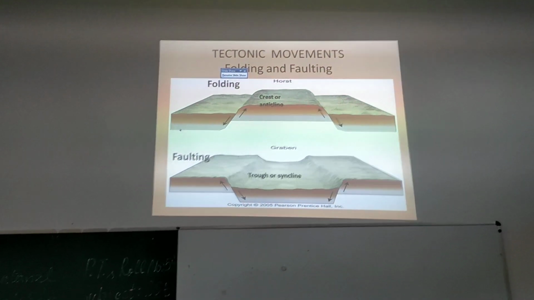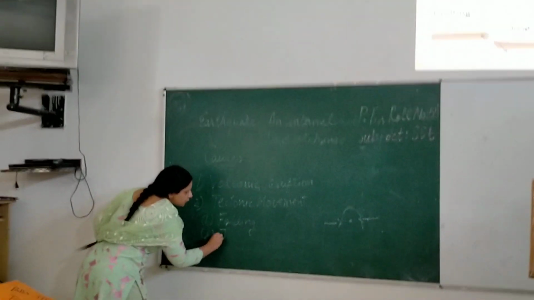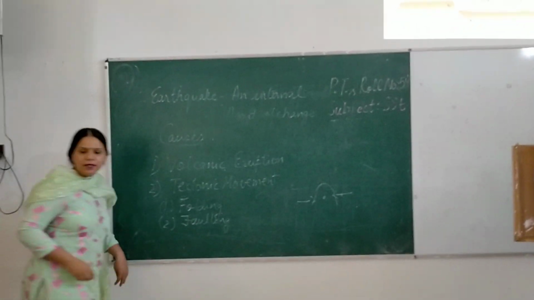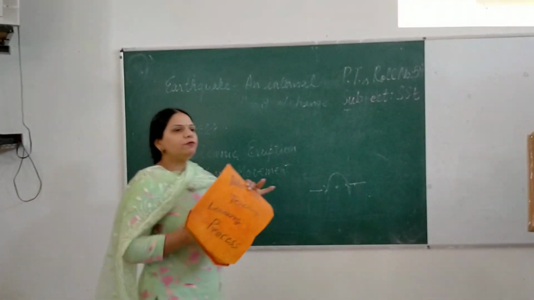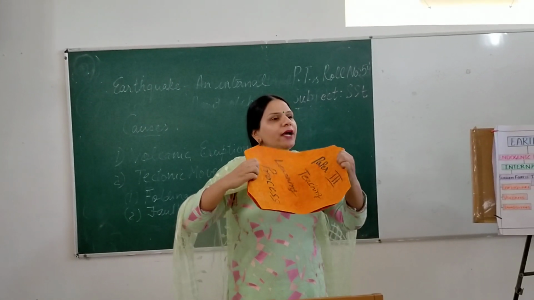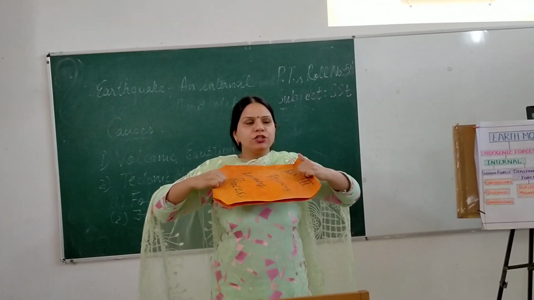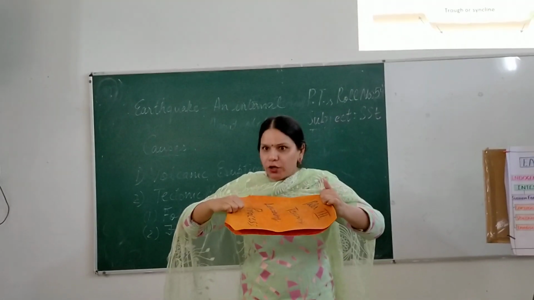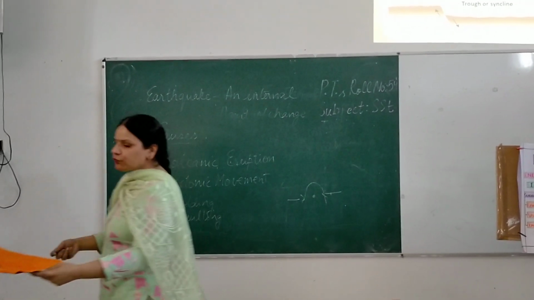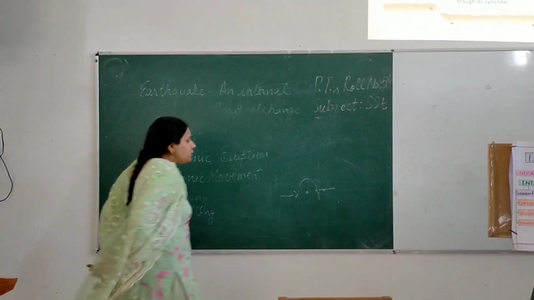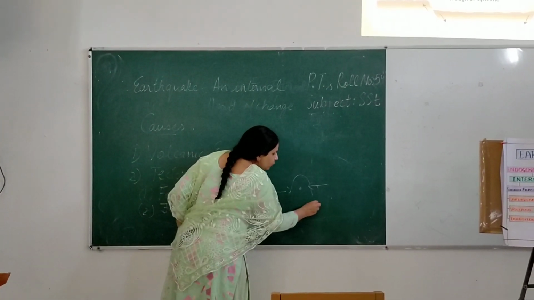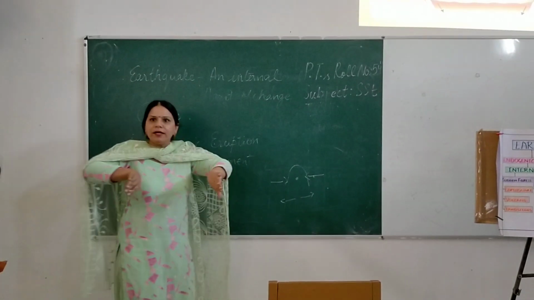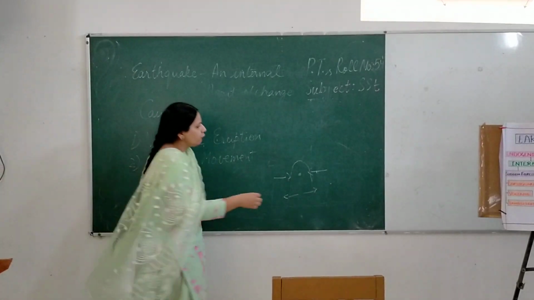The next point which causes earthquake is faulting beneath the surface of the earth. Now just imagine I have the same file folder, and if I try to pull it apart in the opposite direction, what will happen? It will tear off. This is what happens beneath the surface of the earth when opposite forces occur but towards different points. Now this causes the rock plates to move apart and a trough is formed.